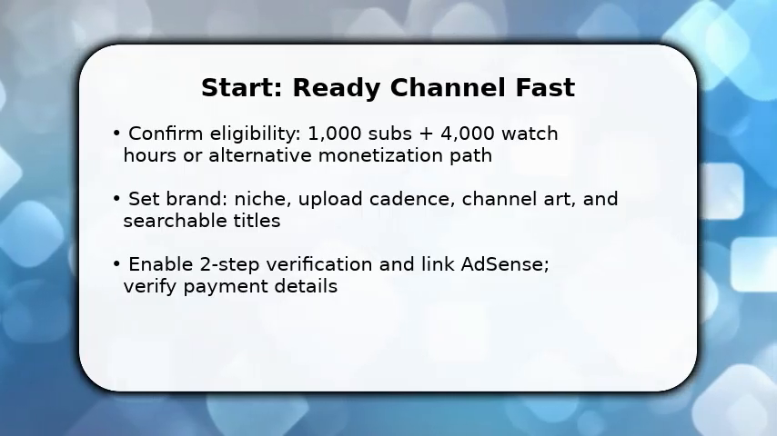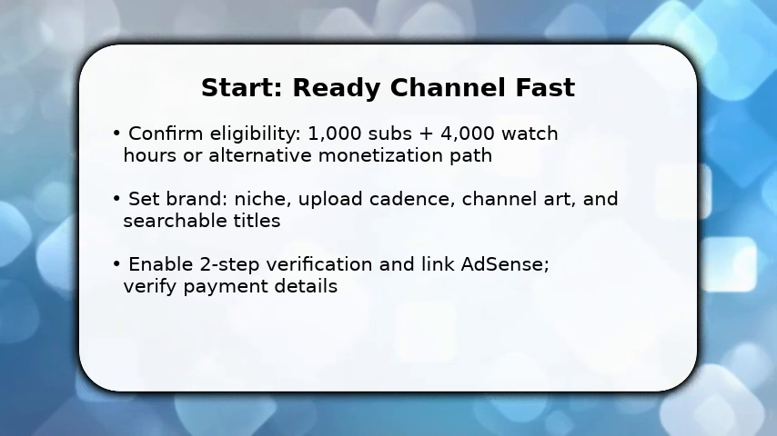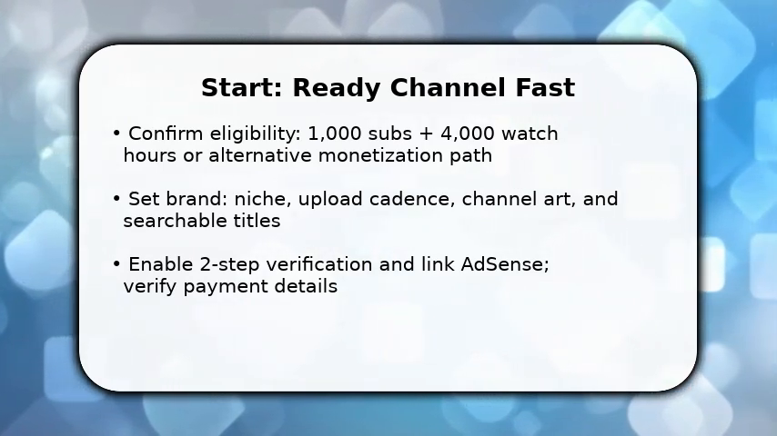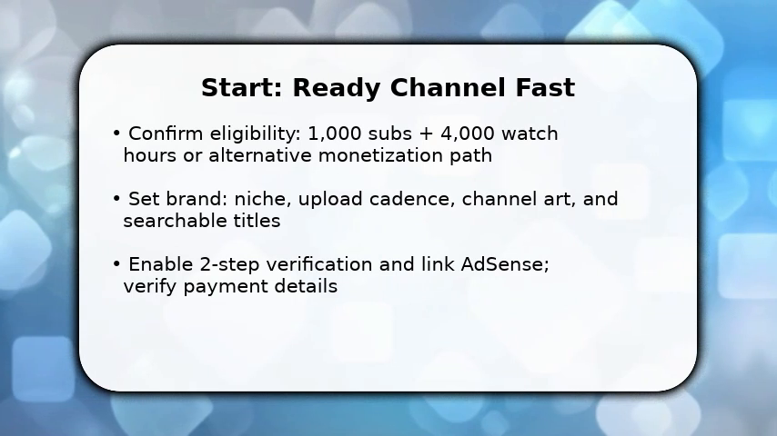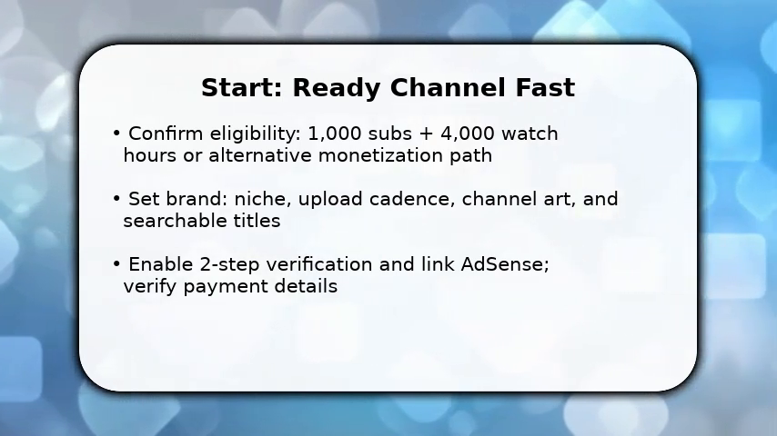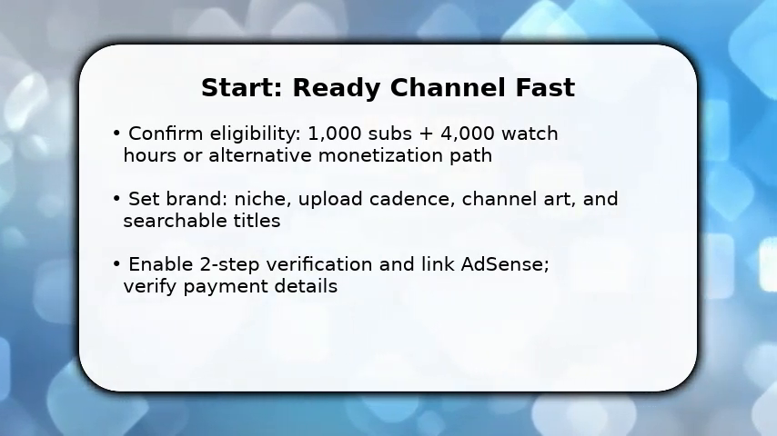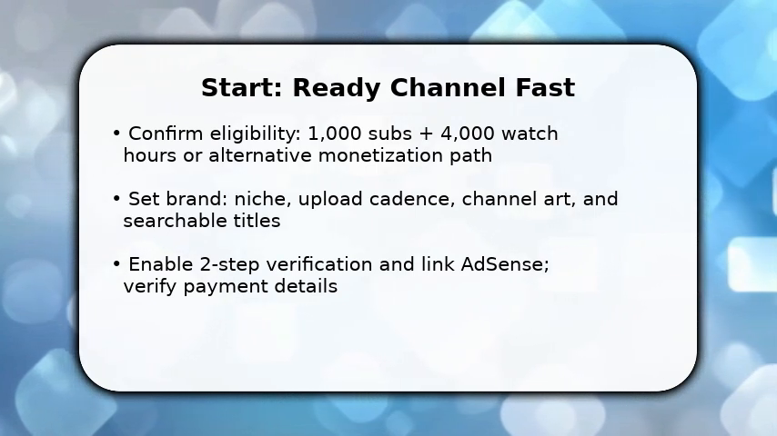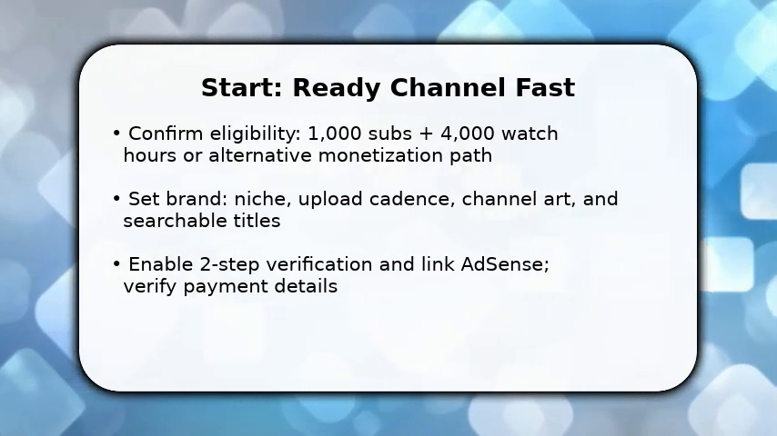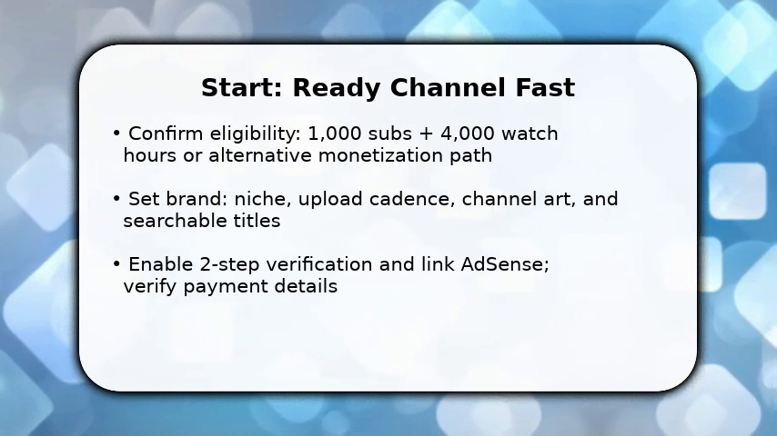You begin by locking down prerequisites so nothing blocks revenue. Verify you meet monetization thresholds or choose an alternative like affiliate links while you grow. Once done, set a clear niche and upload plan so YouTube's algorithm understands your channel. Make searchable titles and thumbnails that promise value.